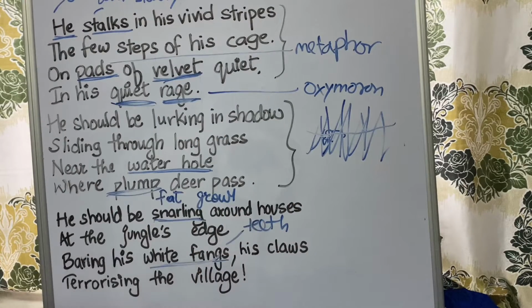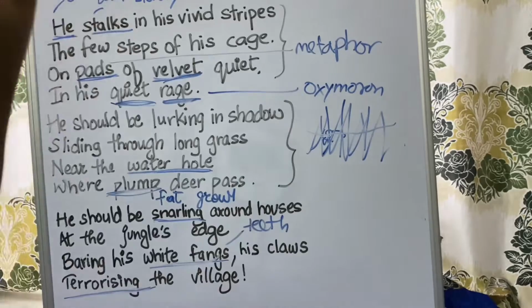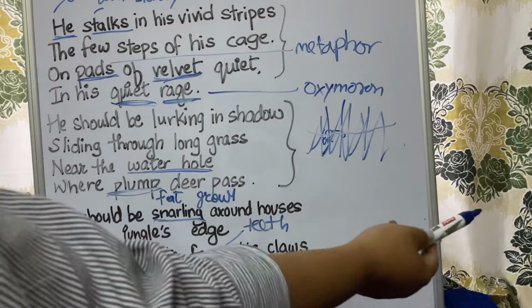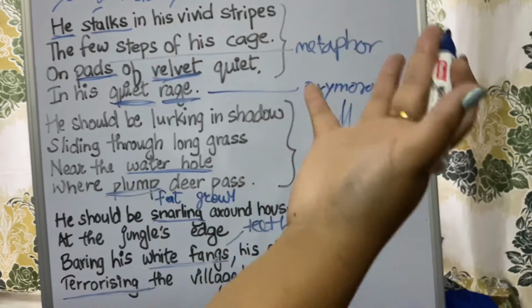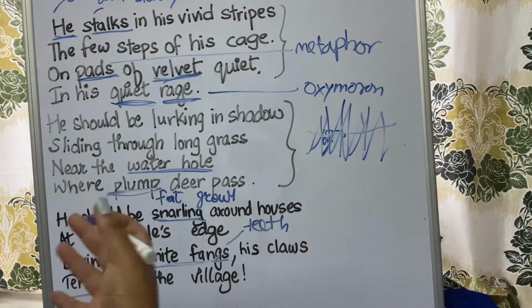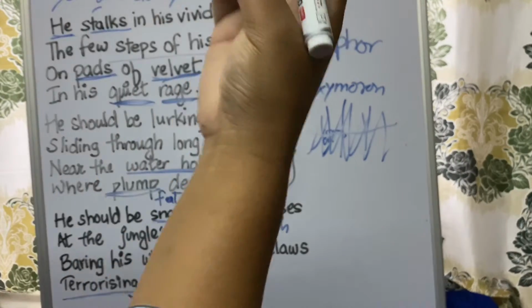So terrorizing the village. So here terrorizing means to scare away the people. So usually we human beings, we are scared of tigers. So the tiger's main job should be terrorizing the village. Terrorizing the village means he should be in and around the jungle, not letting anyone come to his place, because naturally we say that the tiger is the king of the jungle, so he should be allowed to roam around freely and do whatever he wishes to.